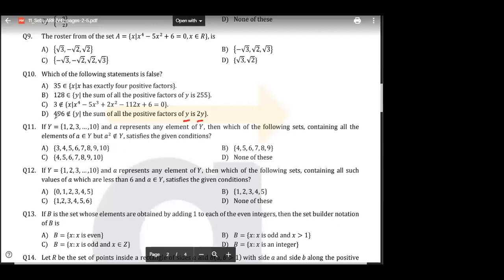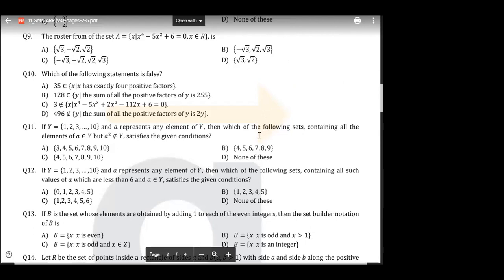Now y is 496. It is just saying that the sum of all the factors of 496 is, tell me, 992. As simple as that. Got it? बस यही बोल रहा है. Sum of all the factors is 992, right?